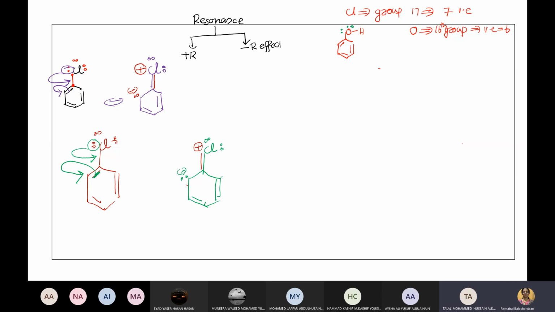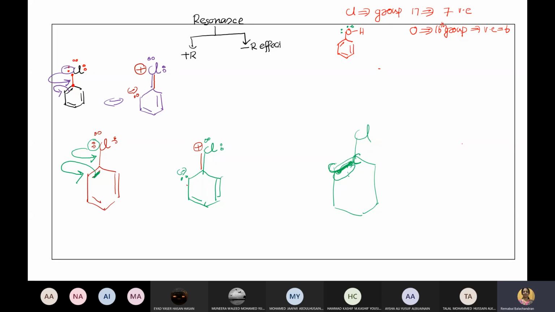Yes, but why did you put positive and negative charge? My dear, look, here we have Cl, here we have a double bond, this carbon, this carbon. These 2 electrons are shared, 1 electron from this carbon, 1 electron from this carbon, right?